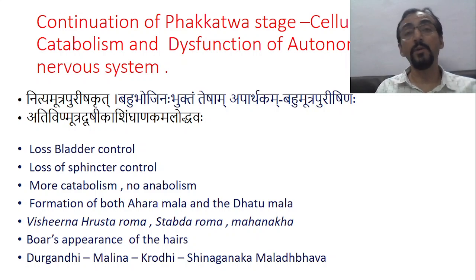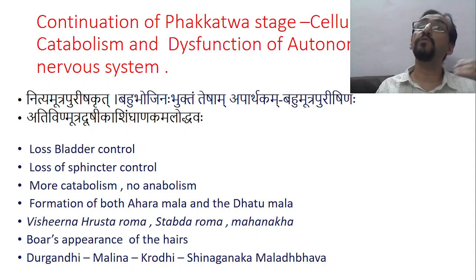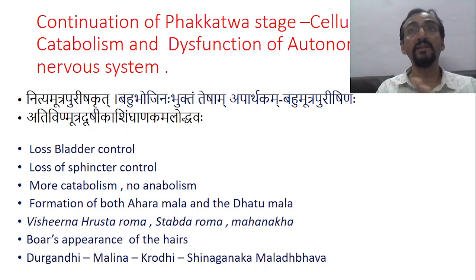Bahubojinam Bhuktam Tesham Apartakam, already we have seen. Bahumutra Purishinaha. Ati Vinmutra Dushika Singhanaka Malodbhavaha. That means there is loss of bladder control, indicating the autonomic nervous function has been lost. There is loss of sphincter control, again autonomic function. There is more catabolism and no anabolism at all, because dhatu malas are formed more. Mutra is formed more, Purisha is formed more, Singhanaka mala, that is dhatu mala, is also formed more. So what it suggests is cellular catabolism is taking place and there is no anabolism at all. Formation of both ahara mala and dhatu mala is in excess, suggesting excess catabolic activity in the body, and anabolic activity is almost zero.